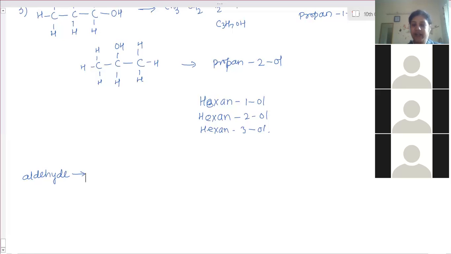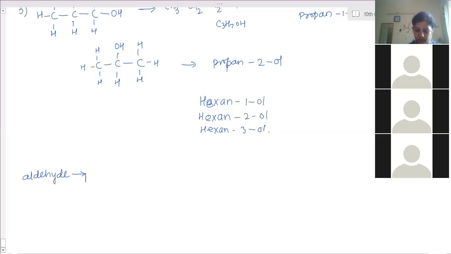Then the spirit lamp in the chemistry lab, we burn the spirit lamp to heat anything. That spirit lamp is 100% pure ethanol. Even before injections, one liquid is rubbed over that area. That is for sterilizing purposes, so that any microorganisms there will be killed. That is also ethanol. We call it spirit, which is 100% ethanol.